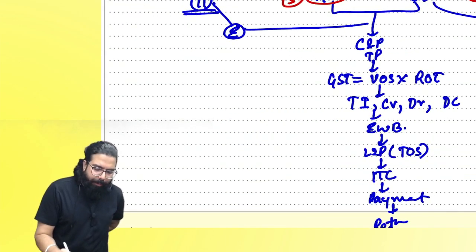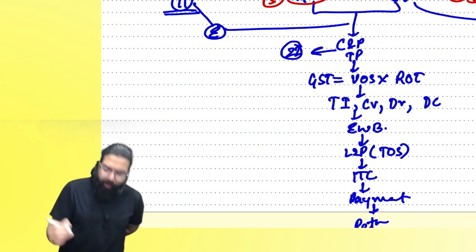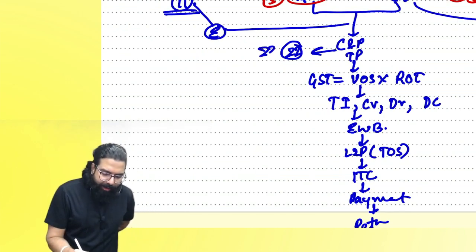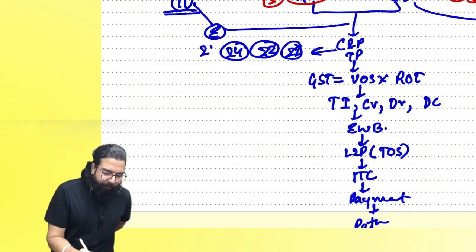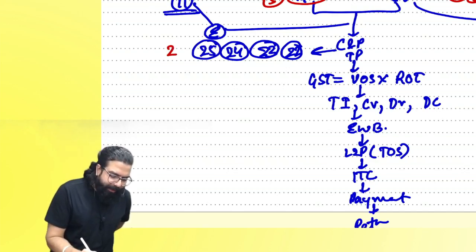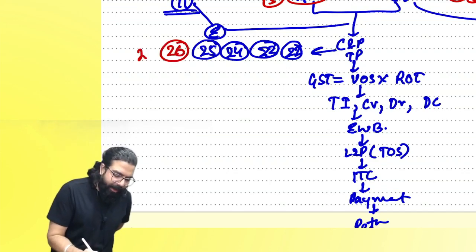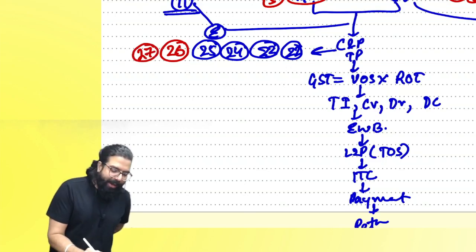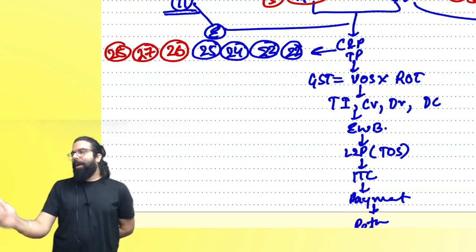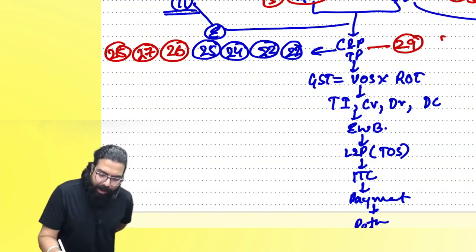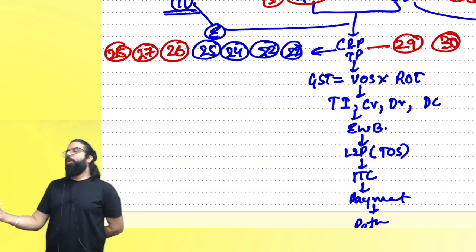Now, registration, collected and paid by a taxable person. Section 22, people who are liable. Section 23, people who are not liable. 24, compulsory registration. 25, procedure. 26, deemed registration. 27, CTP and RTP. 28, amendment. 29, cancellation. And 30, revocation of cancellation.